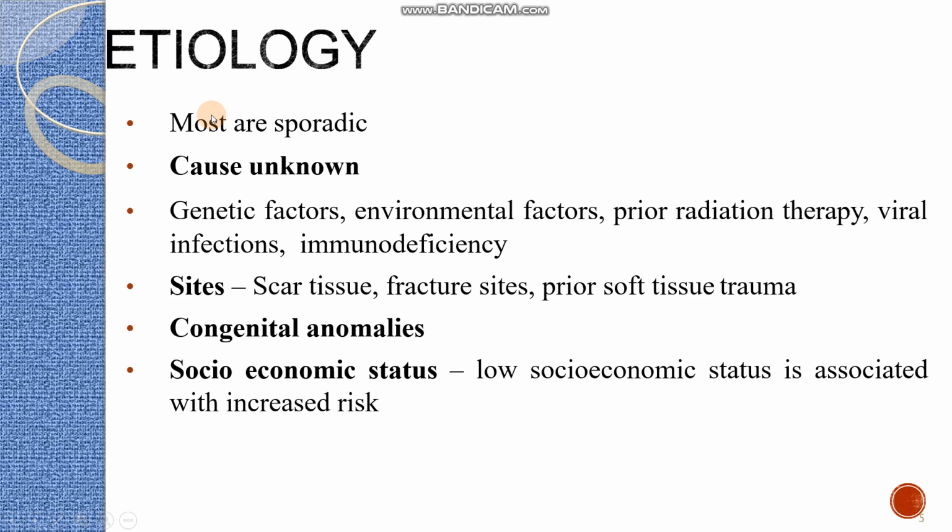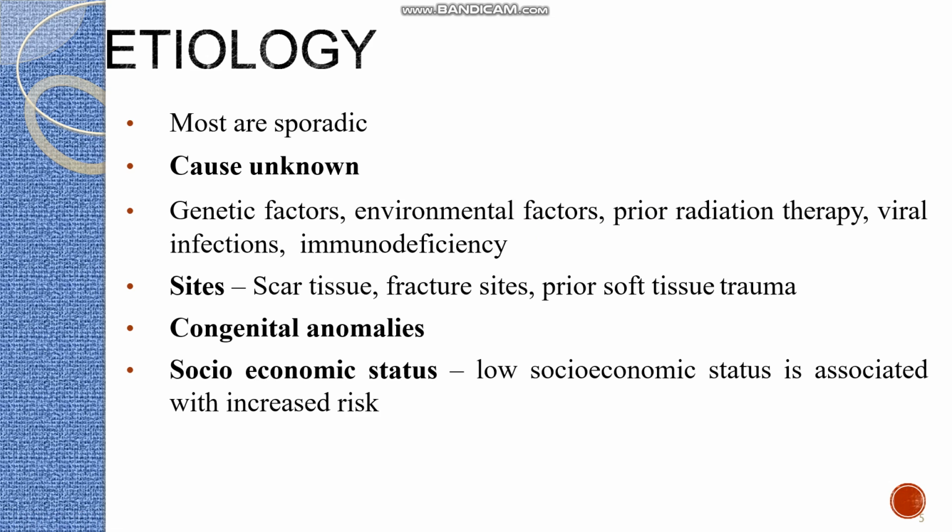Coming to the etiology, it is sporadic and the cause is unknown. But it can be tied with genetic factors, environmental factors, radiation therapy done previously for other conditions, viral infections, and immunodeficiency.